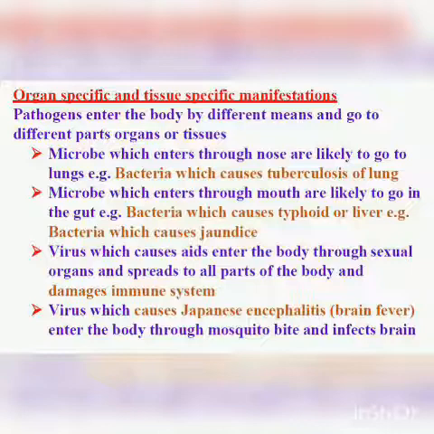For example, if the microbe enters through the nose, it is likely to go to the lungs because it will follow the respiratory tract. It enters through the nose, then goes to the nasal cavity, then to the pharynx, larynx, trachea, bronchi, and then particularly to the lungs. Okay, so an example is the bacteria which cause tuberculosis of the lung. It enters through the nose, but it settles or resides in the lung.